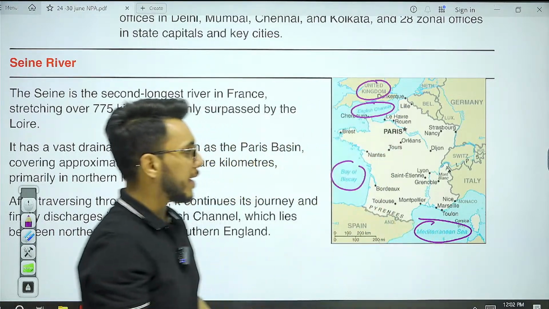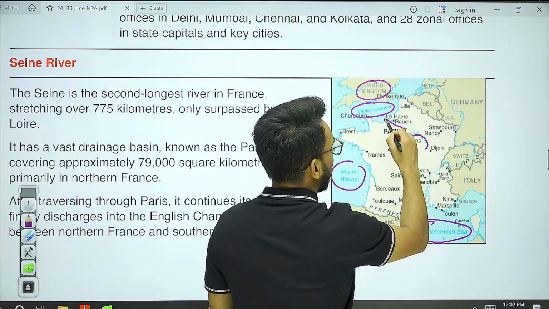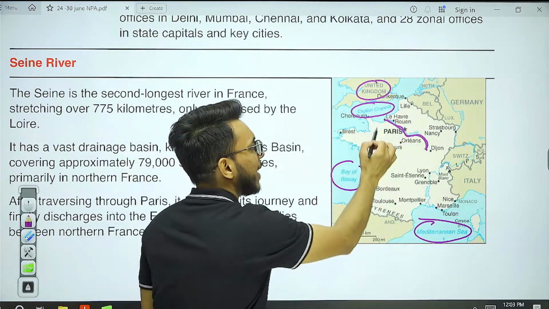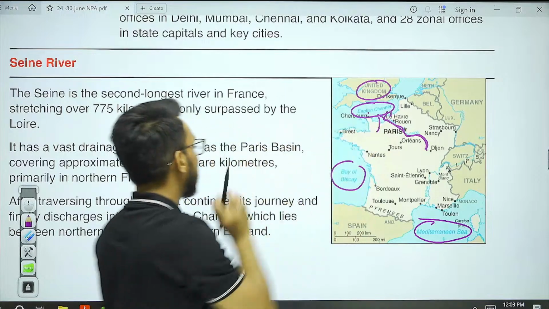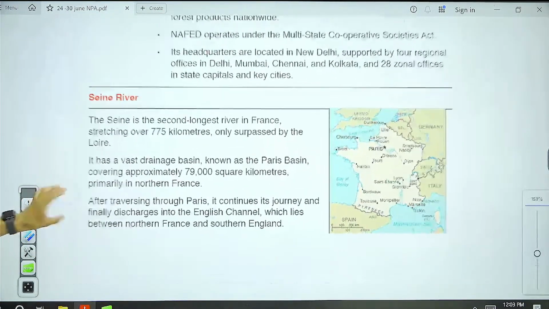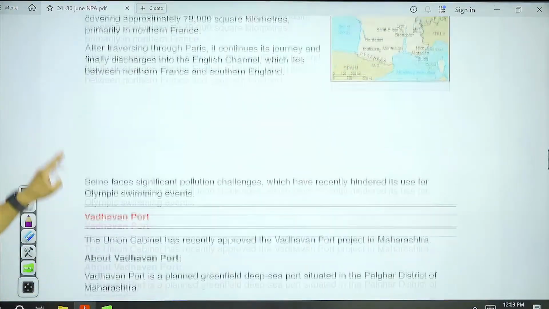This river here is the Seine River. It passes through Paris, and it drains into the English Channel. It is in the northern part of France.